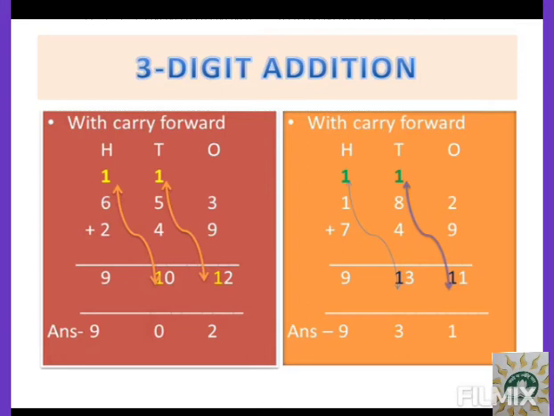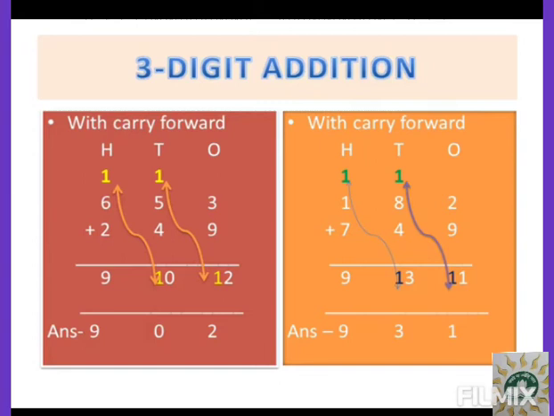Now under tens place you already have 8 and 4. So we'll add 8, 4 plus 1. First we'll add 8 and 4. So let us add 8. After 8, 9, 10, 11, 12 plus 1, 13. So I have written 3 under tens place, and that 1 that I have written under tens place, that I will carry forward to hundreds place.